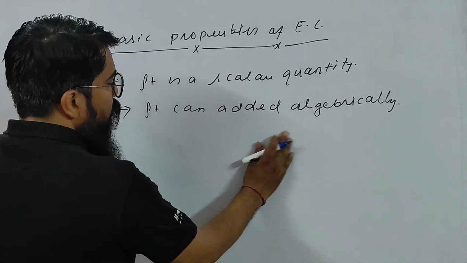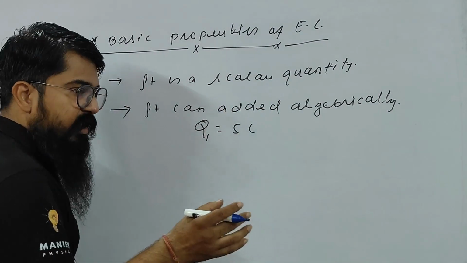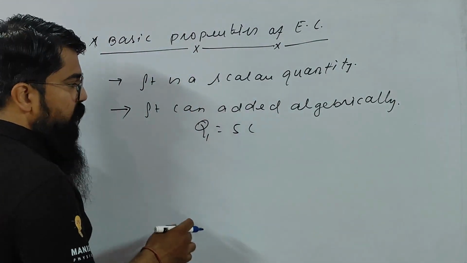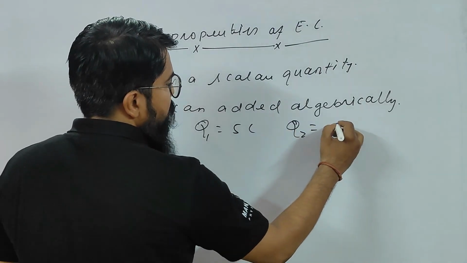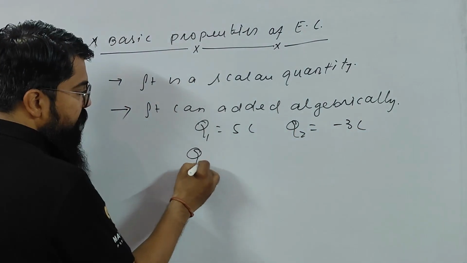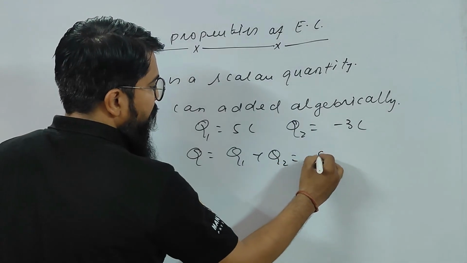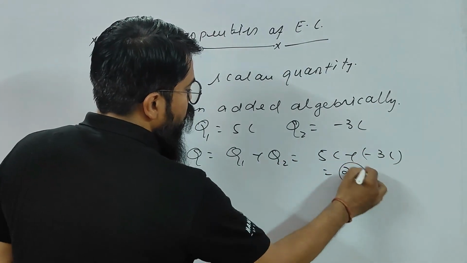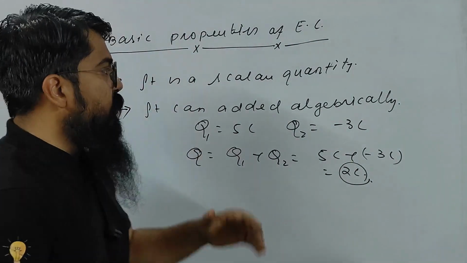For example, it's given q1 equal to 5 coulomb. Since we have not talked about the unit of charge, after that I will talk about it. Okay, q1 equal to 5 coulomb and q2 equal to, let it be, minus 3 coulomb. Add them. So q is equal to q1 plus q2, which is 5 coulomb plus minus 3 coulomb. This is nothing but 2 coulomb. Understood, children? Clear?